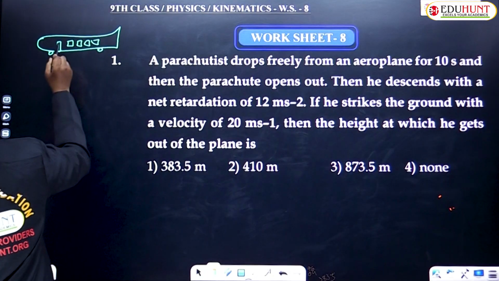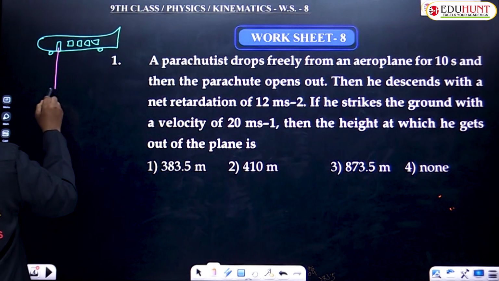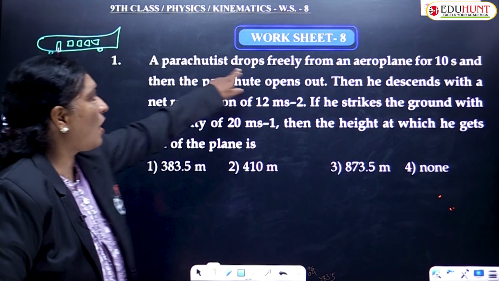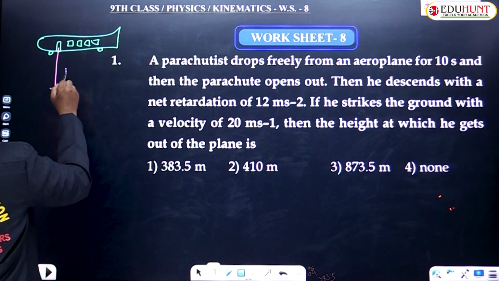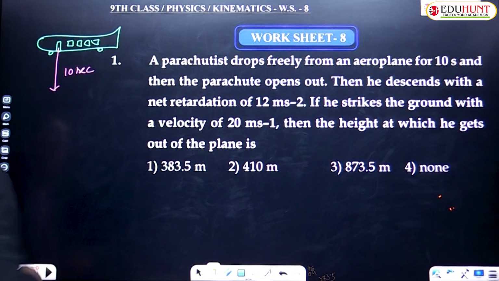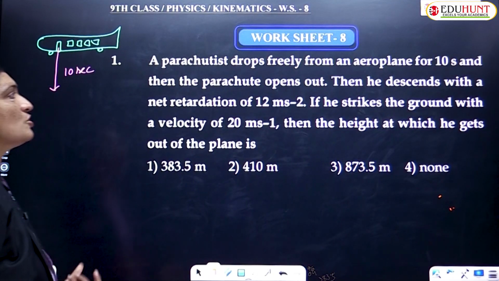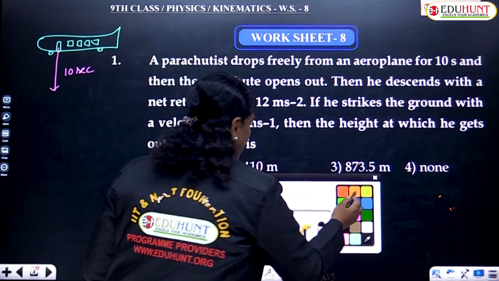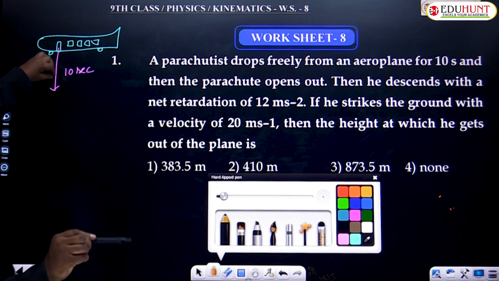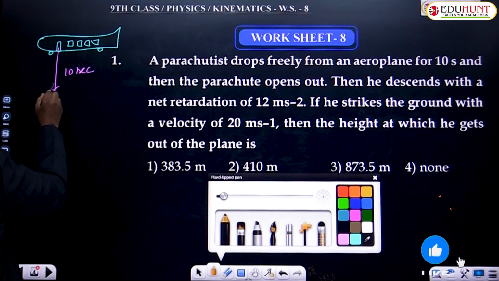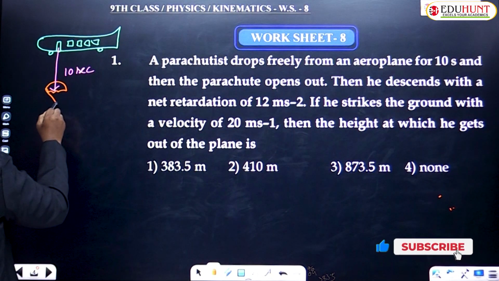From the aeroplane, what was given means that a parachutist was falling freely. Parachute drops means falling freely from the aeroplane. So how far was he falling? For 10 seconds. He was freely falling for 10 seconds, and then the parachute opens up. So until now the parachute was not open. Now when the parachute gets opened, it will take some format like this.